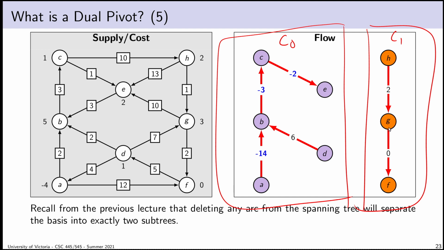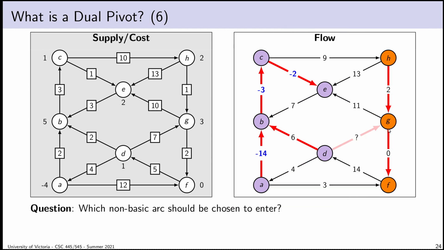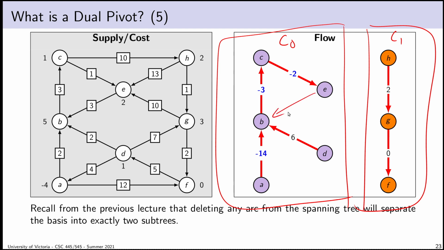So I can already narrow down what my possible entering arcs are going to be, because whatever it is, it has to restore my spanning tree. So the broad question is, which non-basic arc should be my entering arc? I guess I got a bit ahead of the slides here. What I just said is equivalent to saying this arc definitely is out of the question. Because if I add the arc EB, I'm not only not going to have a spanning tree when I'm done, I'm just going to have this cycle, and a spanning tree can't have a cycle, and it also has to be connected.